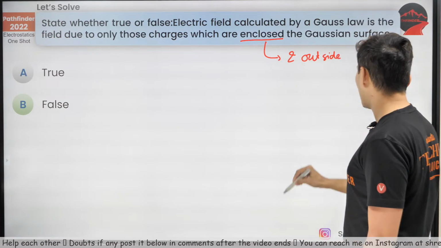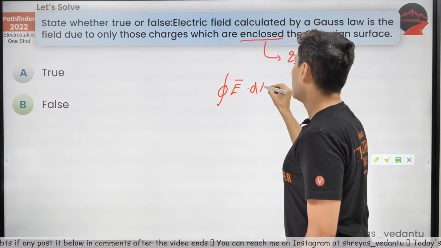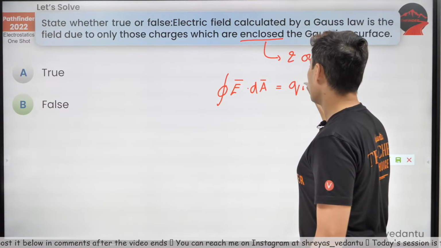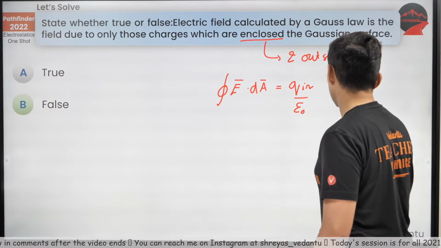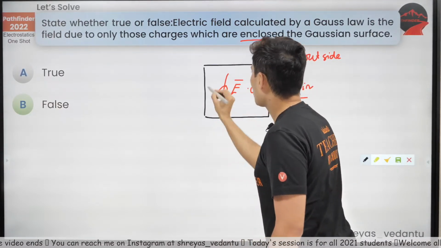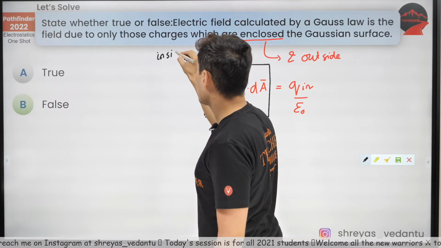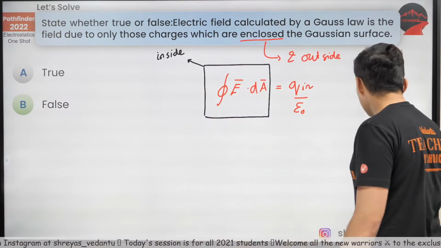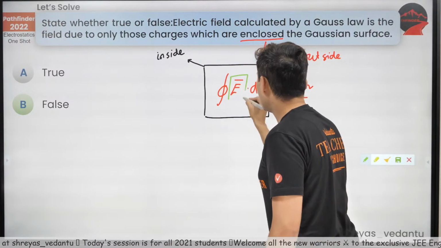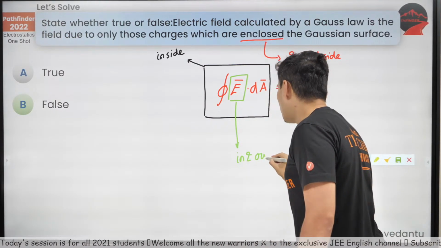This is very, very important. When you write the closed integral of E dot dA equals enclosed charge by epsilon naught, remember, this whole value on the right depends on inside charges, but the E on the left is because of in and out both.